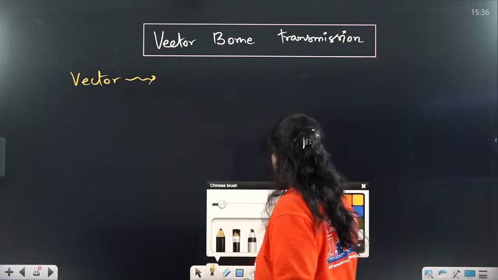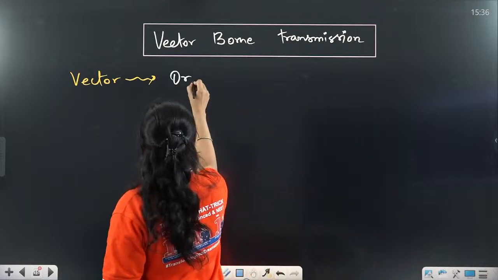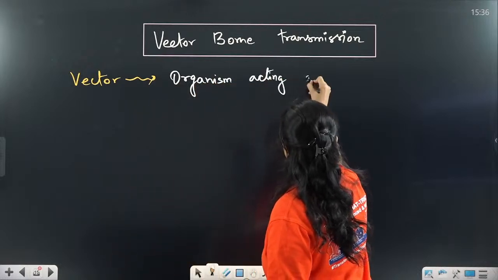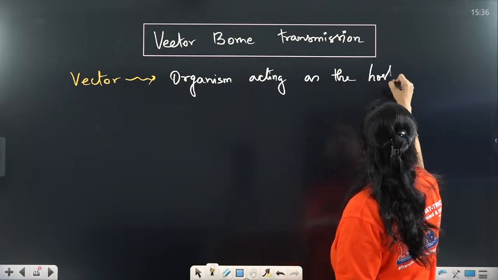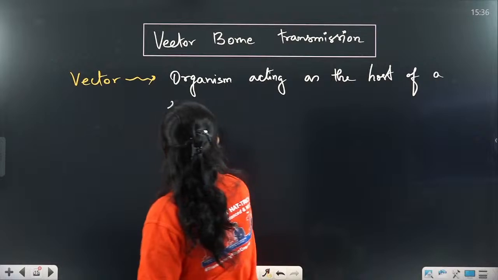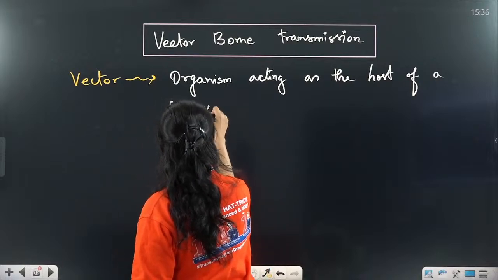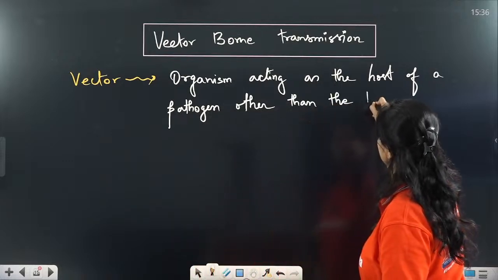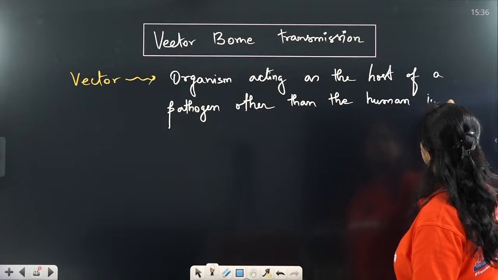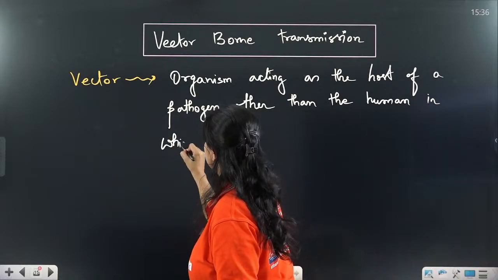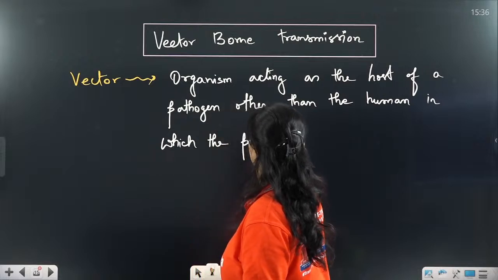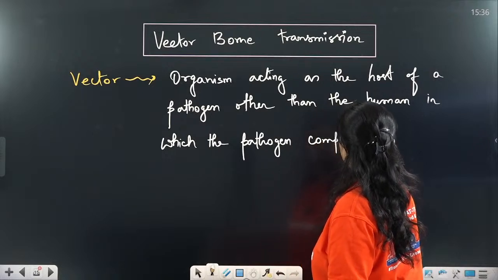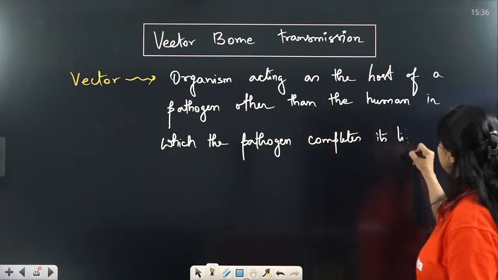So vectors are the organisms acting as the host of a pathogen other than the humans, in which the pathogen completes its life cycle.